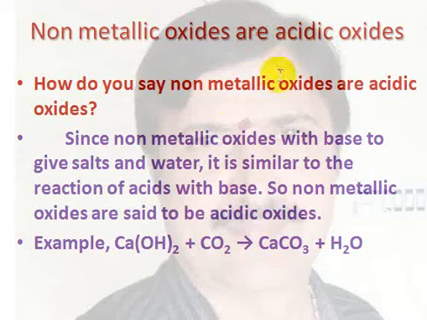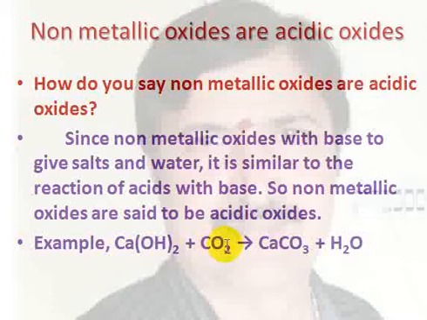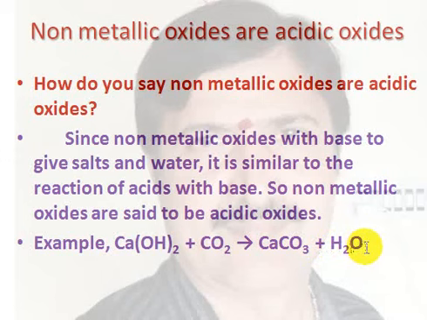So now let us study a reaction which we are very familiar with. See, this is a very familiar reaction. What is that? Calcium hydroxide, that means lime water, reacts with carbon dioxide. Calcium carbonate and water are produced. So this is the lime water test, is it not? To test carbon dioxide we are using lime water. Calcium carbonate is produced, so the solution turns milky.